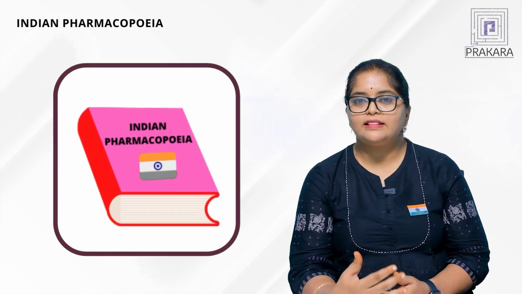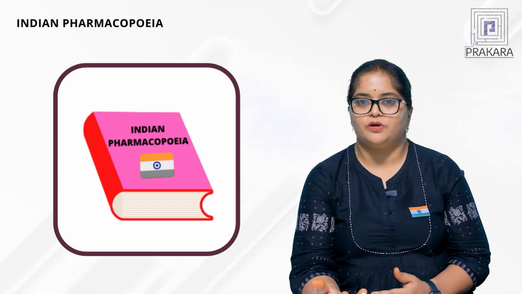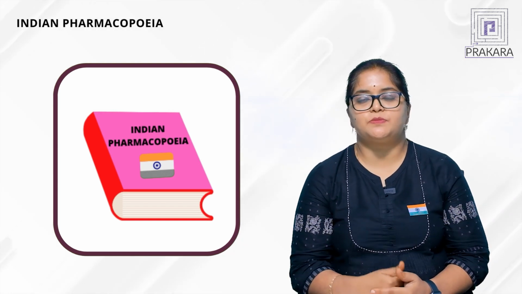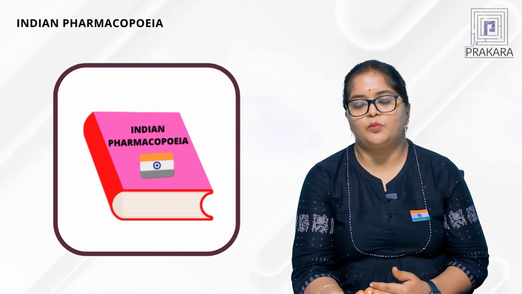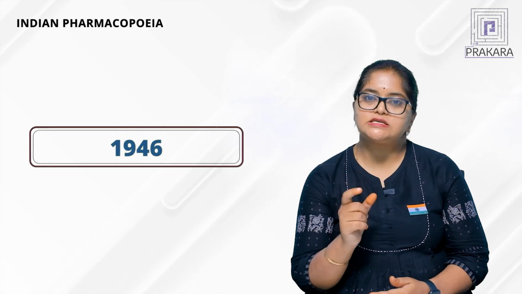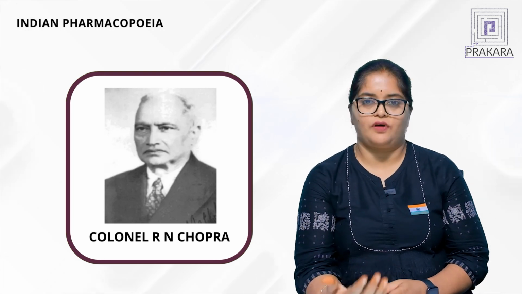Now we are going to discuss in detail the Indian Pharmacopoeia: when it was organized and when it was developed. Initially, it was developed by the Indian Pharmacopoeia Commission. In the year 1946, the first edition of the Indian Pharmacopoeia came to light under the leadership of Colonel R.N. Chopra, who brought out the first edition of the pharmacopoeia.